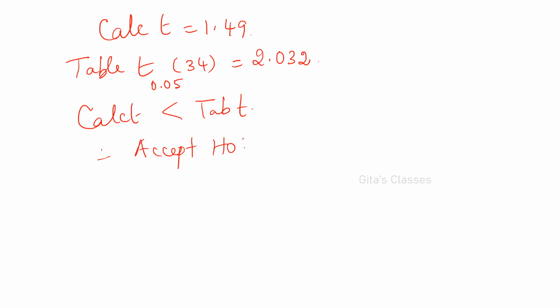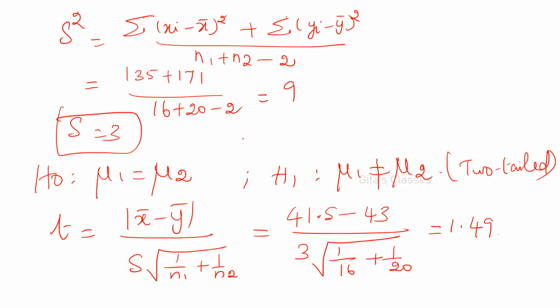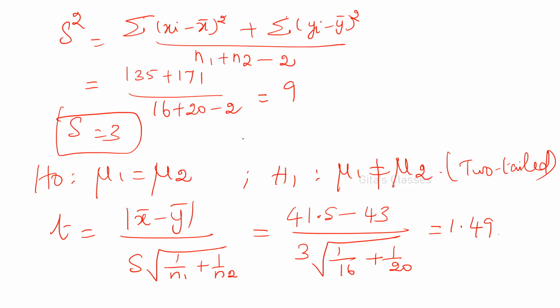You can consider them. What is the question? Accordingly, you have to write the answer. Show that the two samples may be regarded as coming from the same normal population. That's what it is also. Accept H0. Okay. So even in H0 you have to write this. They came from the same population. Here mu1 and mu2, the two samples have come from the same population.